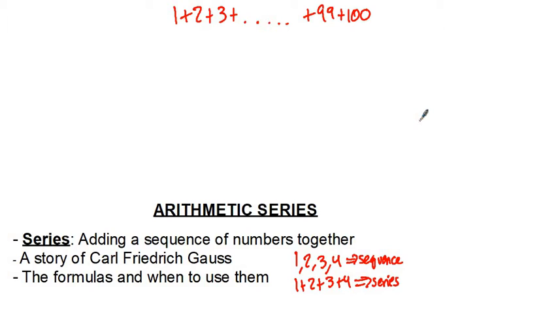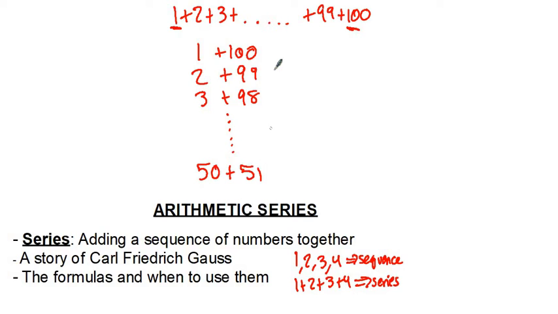But the amazing thing about it was Gauss discovered a way to do this very easily. He didn't actually do 1 plus 2 plus 3 plus 4. He used a much easier method to find the answer. I'm going to show you how he did it right now. He said, let me line up the numbers like this. Let me do 1 plus 100, and then let me do 2 plus 99, and 3 plus 98. It doesn't really matter what order we add them, so I can do it this way if I want to. And I'll go all the way down to 50 plus 51.